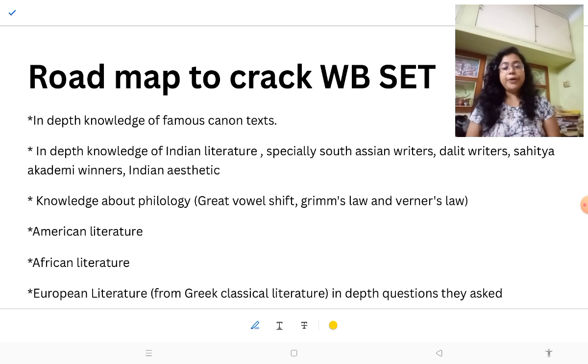So today in this video I'm going to give you a bird's eye view of how you can crack WB SET with these tricks and tips. If you ask me what the difference is between UGC NET and WB SET, I can say that there is a little difference. Sometimes UGC NET can be easier, and sometimes it can be tougher than WB SET. But WB SET always asks questions from canon texts, right? And they focus more on South Asian writers, Indian literature, and the research area also.